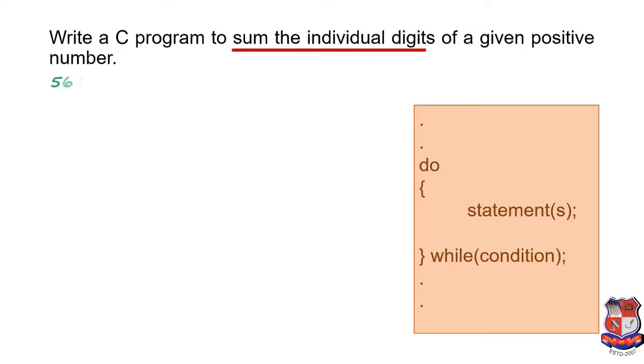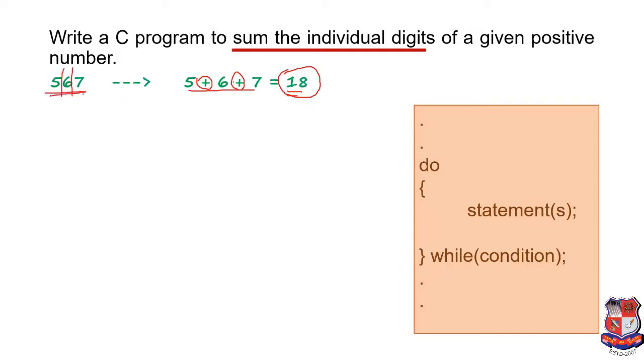So first we have to separate the digits from a number. If we have an example like 5 6 7, then we have to separate 5, 6 and 7, then we have to do the summation of these numbers. So it will be like this: 5 plus 6 plus 7, that equals 18. So 18 will be our answer. So how can we do this?